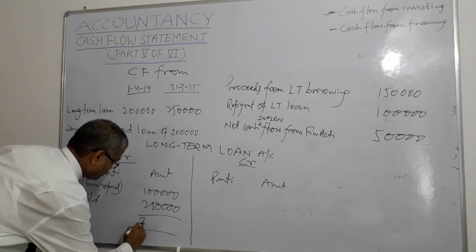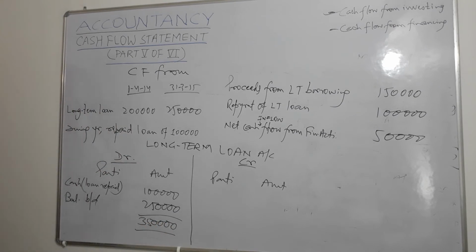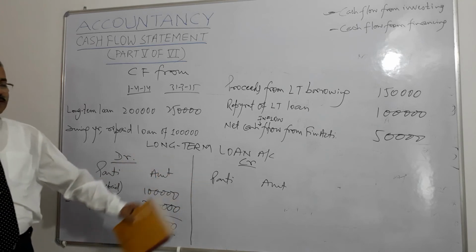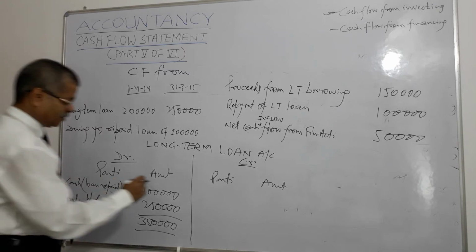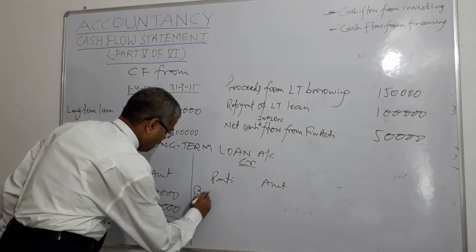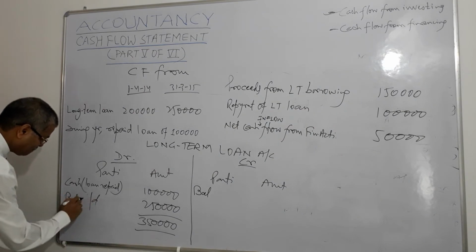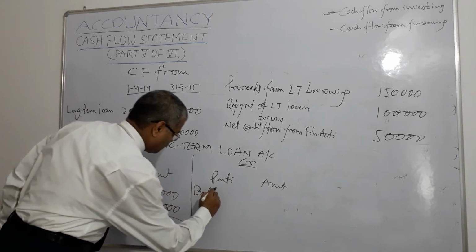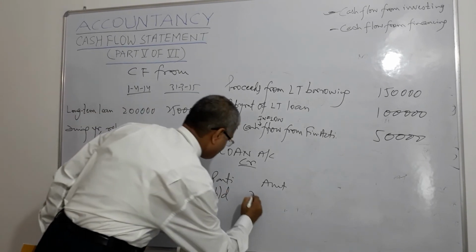It comes to, total size comes to 3,50,000. So when we go to the credit side, what are the items on the credit side? First one is balance brought down. And what is that? 2 lakhs.